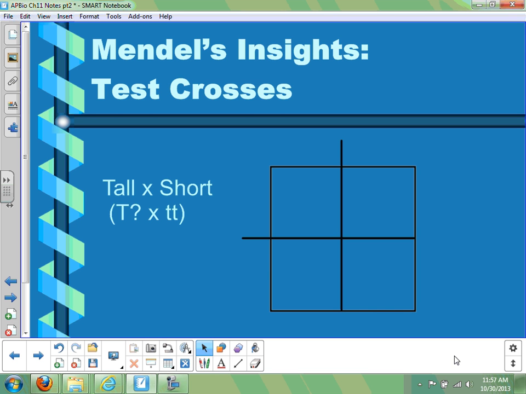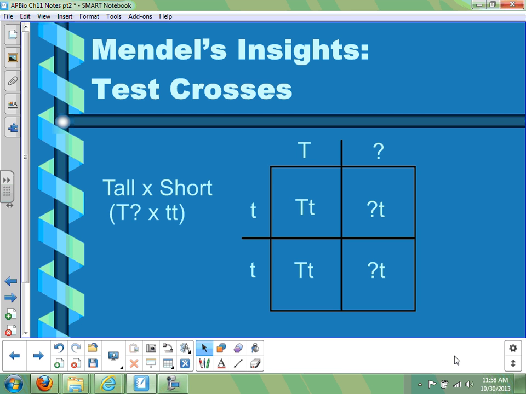and we'll fill in the possible alleles that each parent could pass on. So for the short plant, it's always going to be a little t. For the tall plant, it could be a big T, or it could be whatever that unknown one is. And at this point, we still don't know, so let's fill in the Punnett square. In the first two boxes, we can see those offspring will be heterozygous and they'll be tall. Very straightforward. The other two boxes, it all depends on what that unknown allele is.